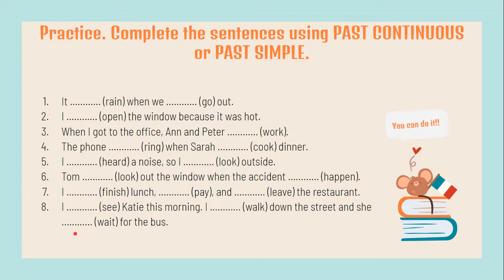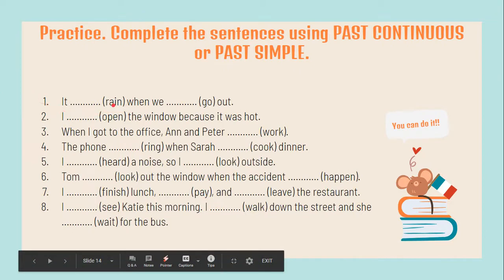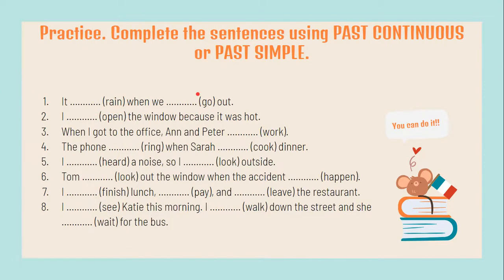So, here you have some practice. All you have to do is complete the sentences either with the past continuous or the past simple. Okay? You have the verbs, and you have to decide if these verbs that are in brackets go either in the past simple or the past continuous. Okay? In the next slide, you have the answers, but I'm going to pass quickly through it.